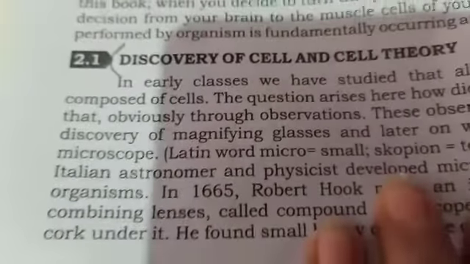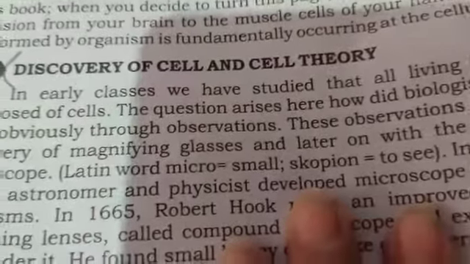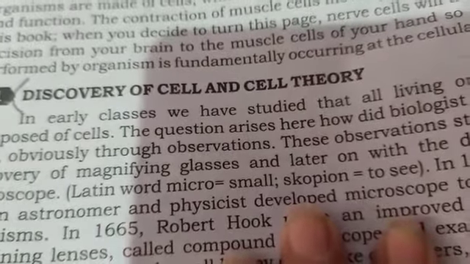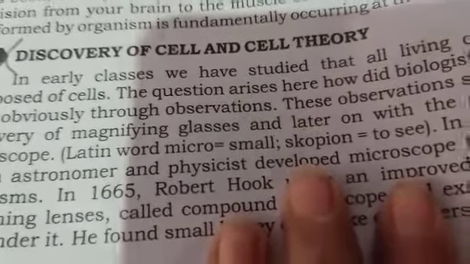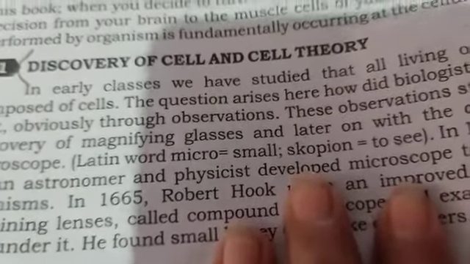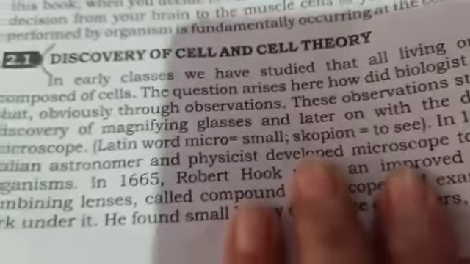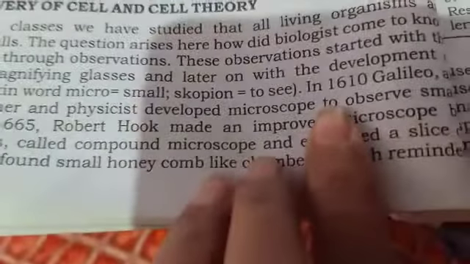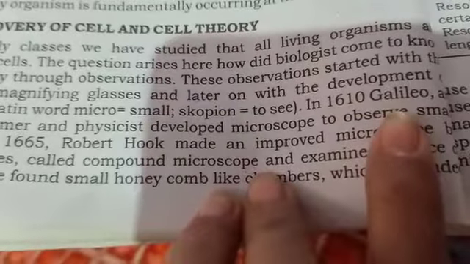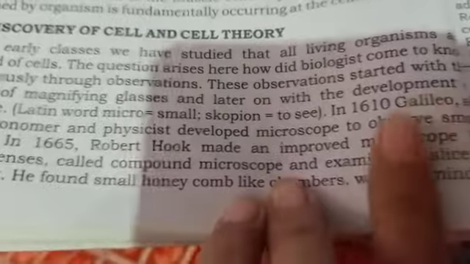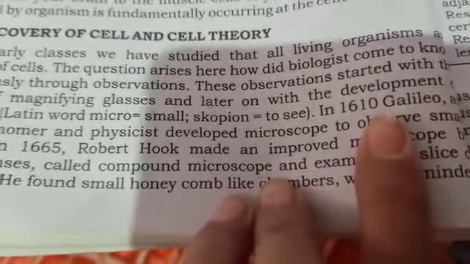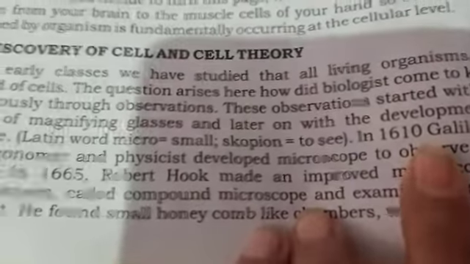Ibn al-Haytham was one of the first Muslim scientists who invented the magnifying glass. After the invention of the magnifying glass and its benefits, scientists started using it. And then Galileo in 1610 was the first scientist who invented a microscope. After the invention of the microscope, scientists started studying many different things.